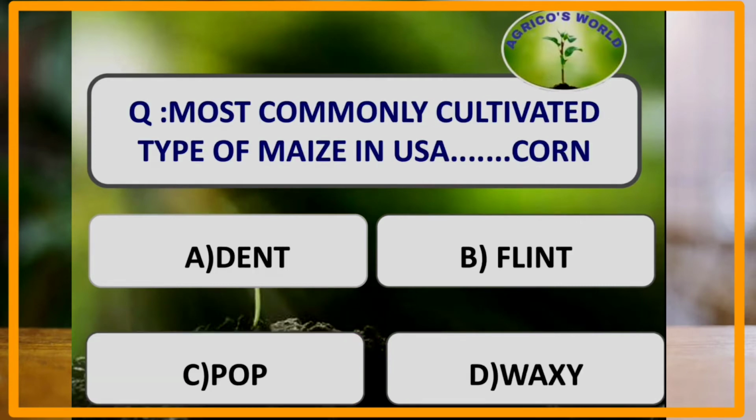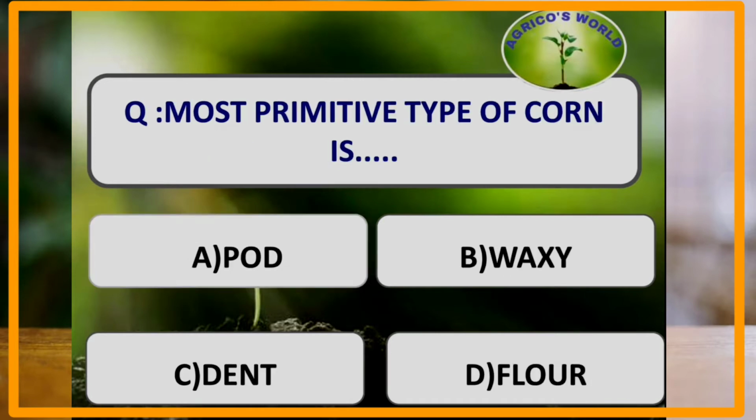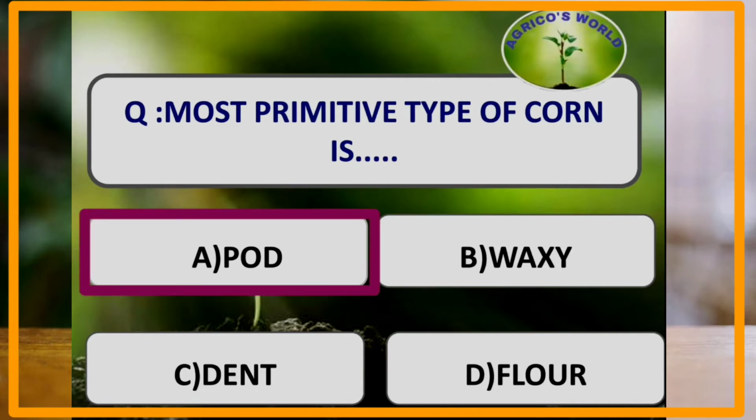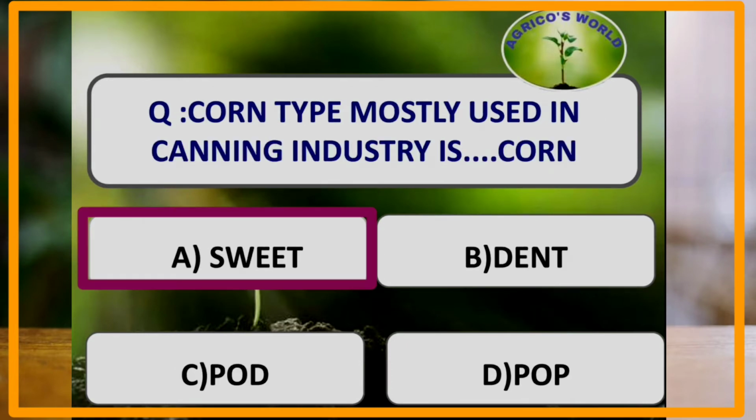What is the most commonly cultivated type of maize in USA? The most commonly cultivated type of maize in USA is the dent corn, which is Zea mays indentata, whereas in India, flint corn is mostly cultivated, which is Zea mays indurata. What is the most primitive type of corn? The most primitive type of corn is pod corn, which is Zea mays tunicata. Corn type mostly used in canning industry is. The corn which is mostly used for canning industry is the sweet corn, which is Zea mays saccharata.